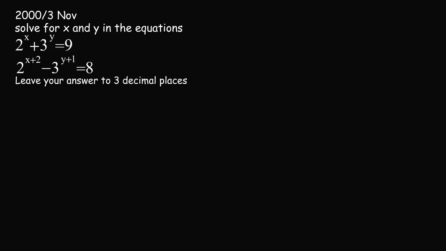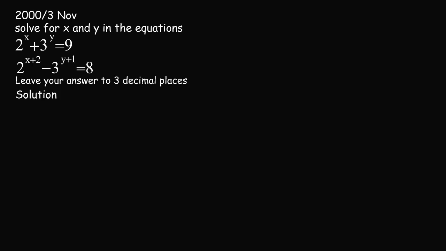Now our very first question we'll be attempting is from November 2000. It states: solve for s and y in the equation 2 raised to the power of s plus 3 raised to the power of y equals 9, and 2 raised to the power of s plus 2 minus 3 raised to the power of y plus 1 equals 8. We have to leave our answer to 3 decimal places.